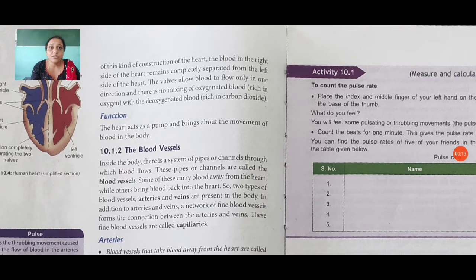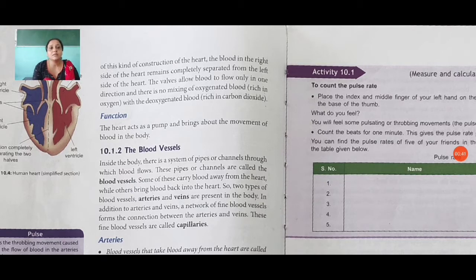Of all these constructions of the heart, the blood in the right side of the heart remains completely separated from the left side of the heart. The valves allow blood to flow only in one direction. And there is no mixing of oxygenated blood with blood rich in carbon dioxide. The heart acts as a pump and brings about the movement of blood in the body.